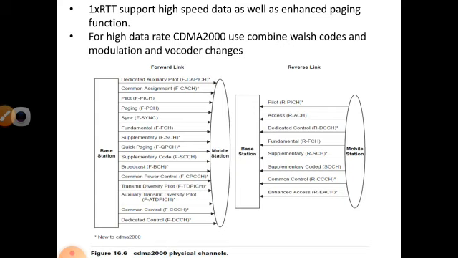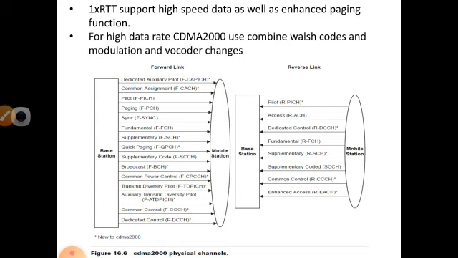The paging function is a one-to-one communication between the mobile and the base station, and it is a procedure followed by the network to find out the subscriber location before the call establishment. So the most important definition of paging: it is a procedure to find out the corresponding subscriber location before the call is established between the two users. So these are the important channels of CDMA 2000.